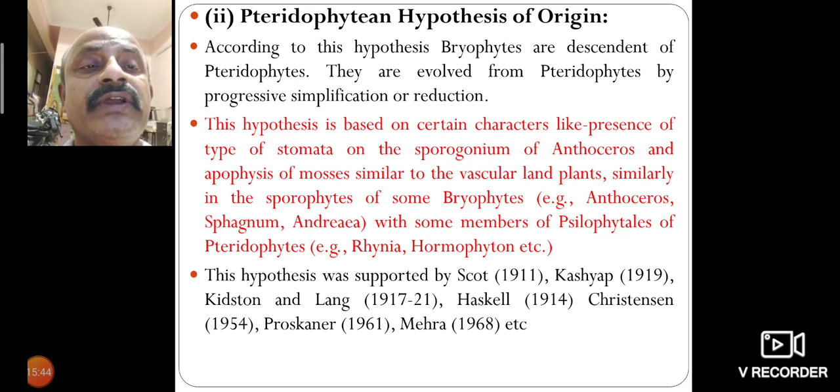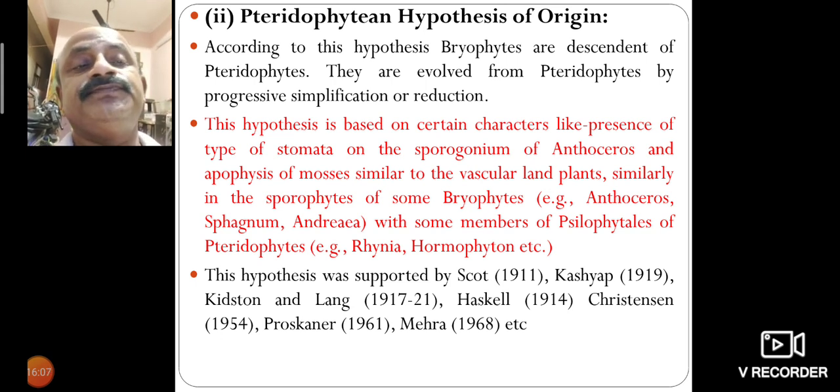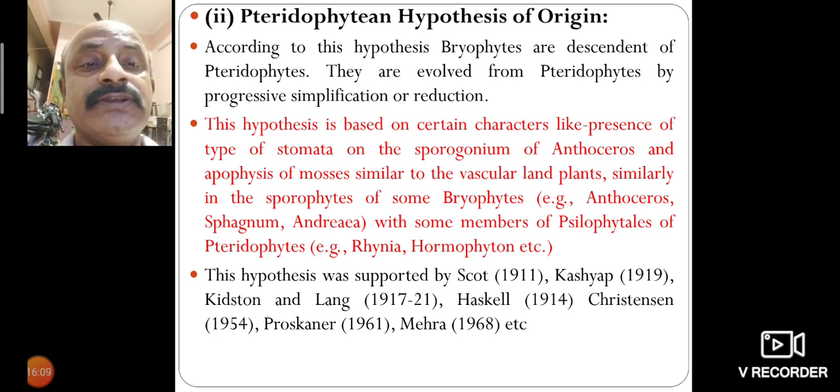Similarly, in the sporophyte of some bryophytes, for example Anthoceros, Sphagnum and others, there are similarities with some members of the Psilophytales of pteridophytes, for example Rhynia and others. This hypothesis was supported by Scott, and also Kashyap, Christian and Lang.